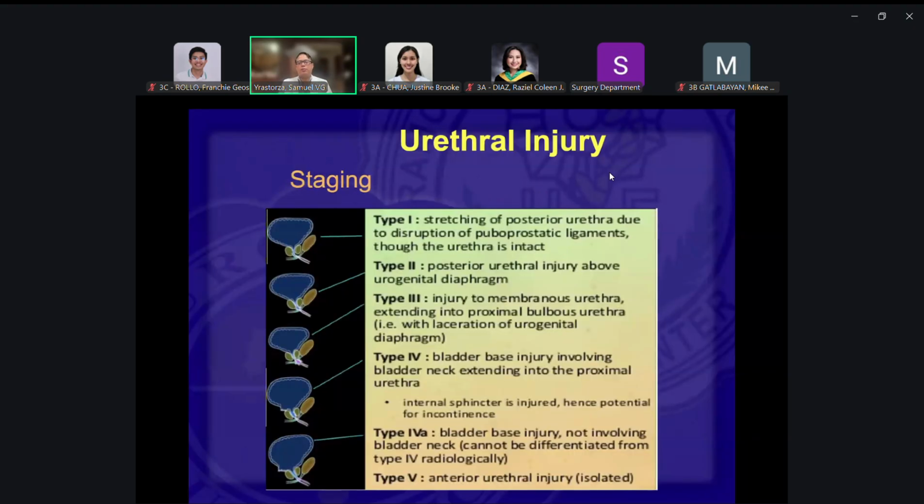So these are the types of injuries. I don't expect you to memorize this. Okay, huwag mag-alala. Nice to know, not important for you. Just remember that you have stage 1, stage 2, which are lesser degrees of injury, and you have higher stages of injury. Just remember that when at the ER, you should not be the cause of the upstaging of the injury. Patient might just have stage 1 injury, but you were not able to catch it, and you tried to forcefully insert a catheter, then you might upstage it to stage 3, 4, or even 5.